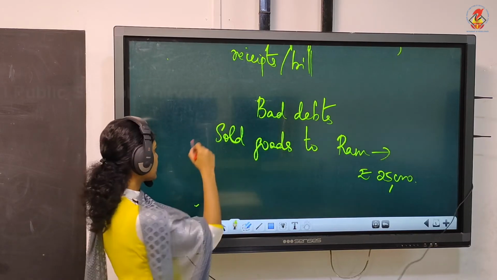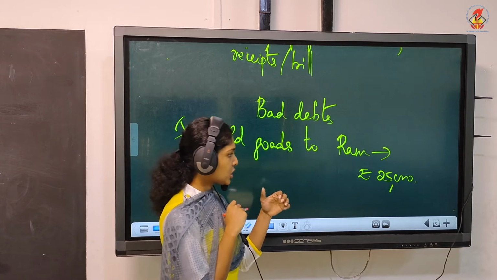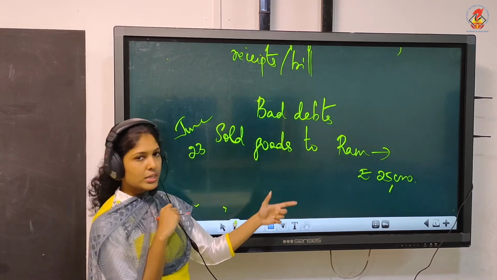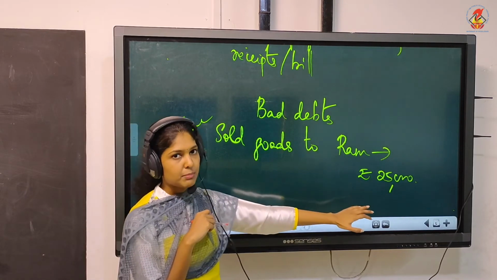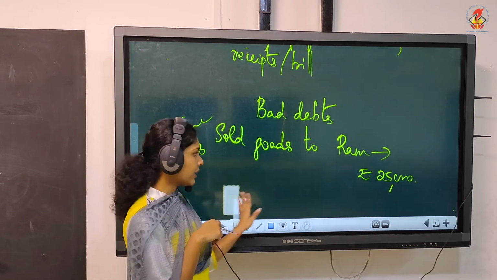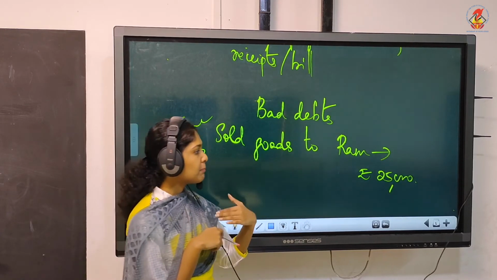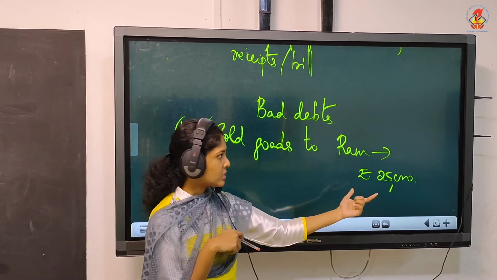This transaction we'll write as happened on June 23rd. Ram told us that he will make the payment only after 1 week, and we agreed. So right now we are not getting any amount in cash, but after 1 week he'll be paying us this 25,000.